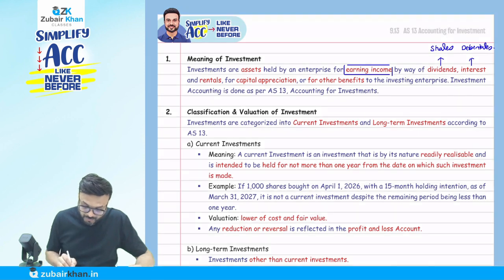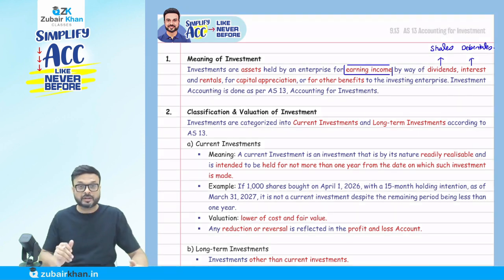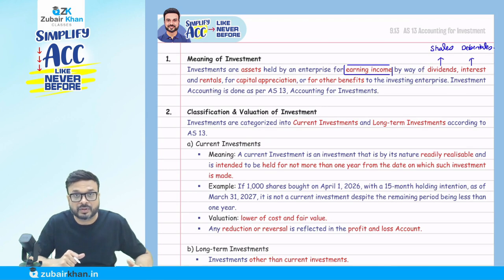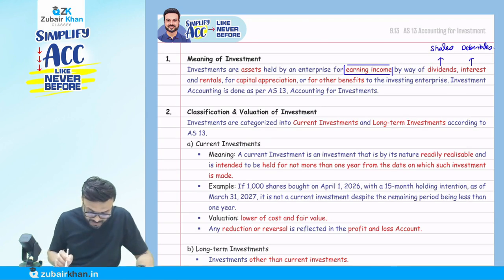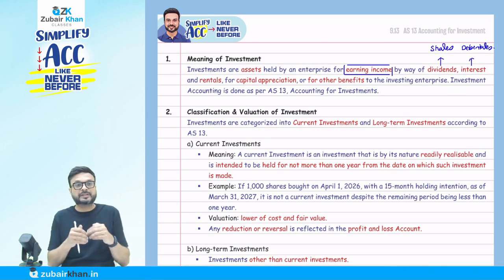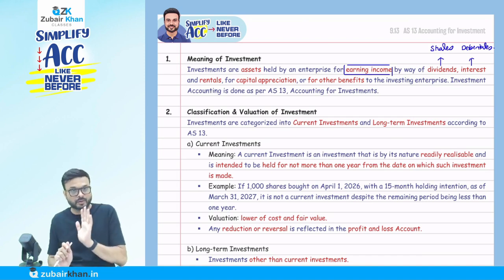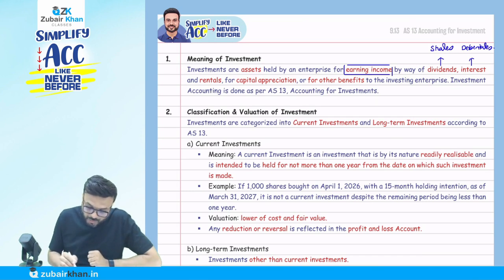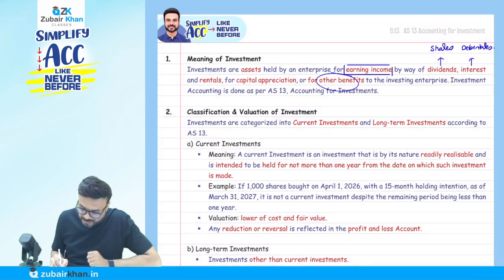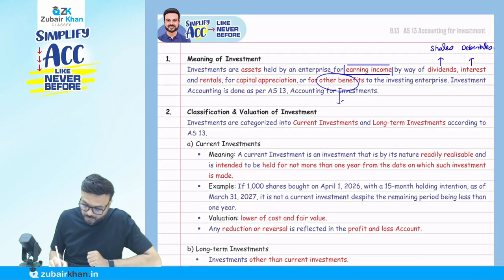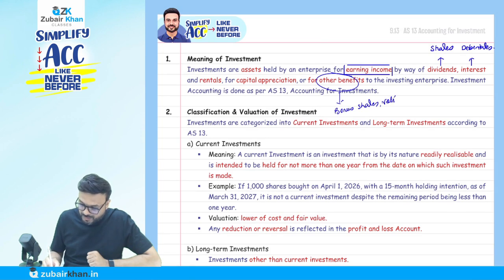Then there is rental, where we have given the property to someone. There is capital appreciation: we purchase land, wait for 5 years, then the value appreciates in the market and we sell it. That is capital appreciation. Or for other benefits. Other benefits basically means, for example, you purchase shares to get bonus shares, or you will get voting rights.